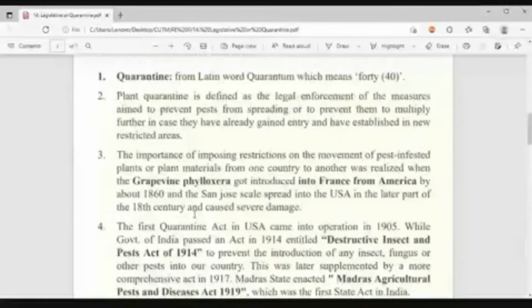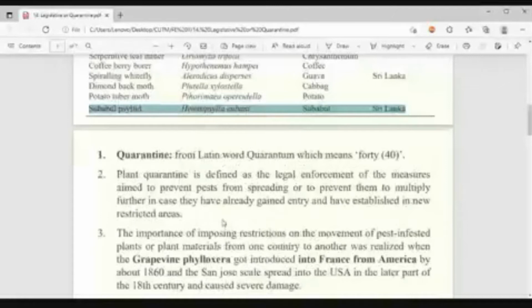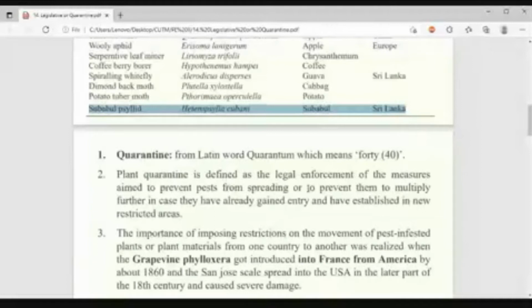Now, coming to what is quarantine, this came from the Latin word quarantum, which means 40. Plant quarantine is defined as the legal enforcement of the measure aimed to prevent the pest from spreading, or to prevent them from multiplying further in case they have already gained entry. Same thing, yes or no? Legal enforcement.